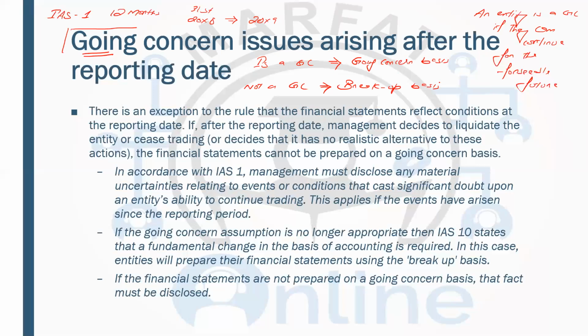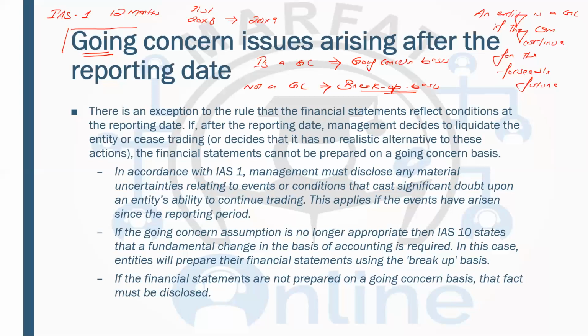Now, going concern basis means usually preparing the financial statement including accruals, prepayments, carrying values, and breakup basis means that they won't be able to continue, so they have to record the realizable amounts such as fair values, NRVs. Now they are the amounts they are going to realize, actual amounts, no accruals, no prepayments. Now this was the introduction of the going concern.